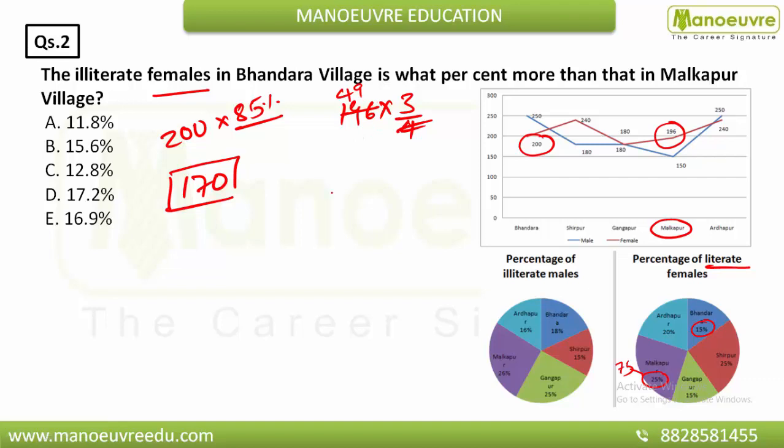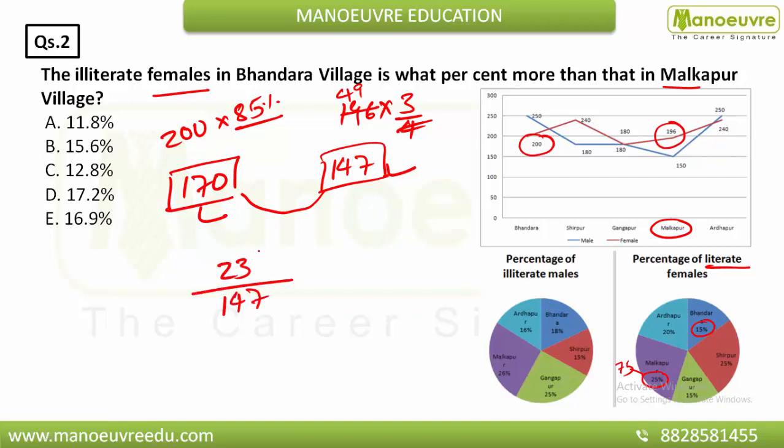Now if you multiply, you will get 147. This is the illiterate female of Malkapur, and this is the illiterate female of Bandra. Now what you have to find is how much percent more it is. So the base value is 147, and how much more? If you want to find more, you subtract, and you will get 23.